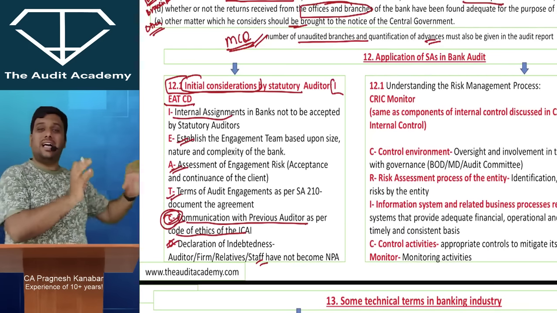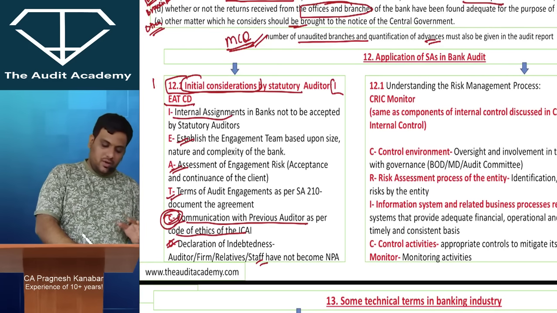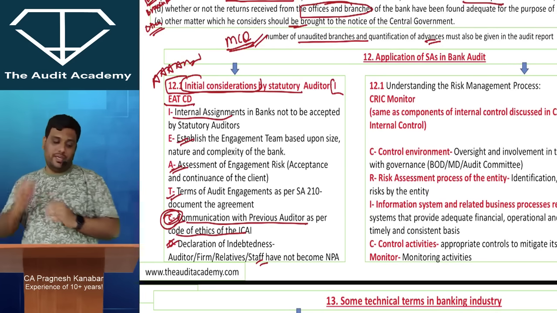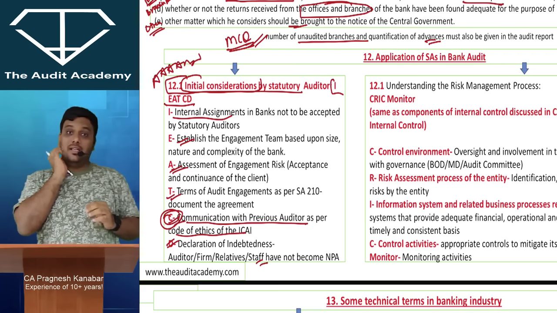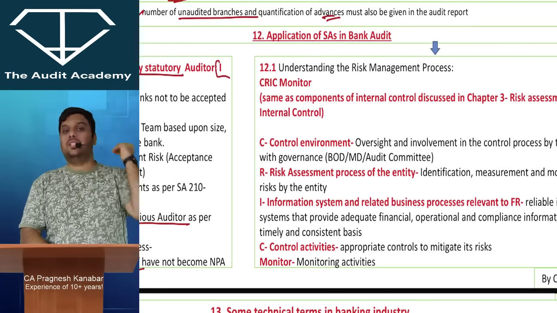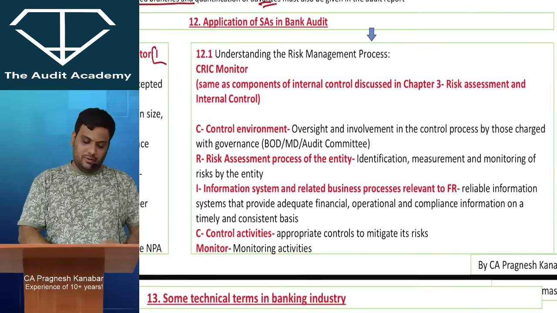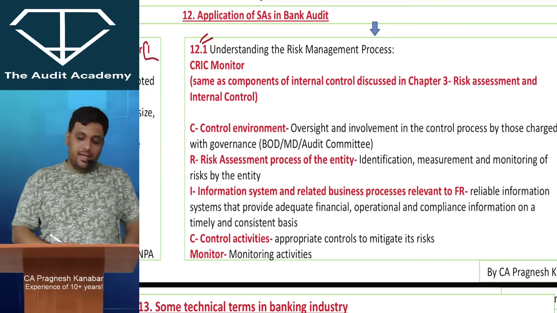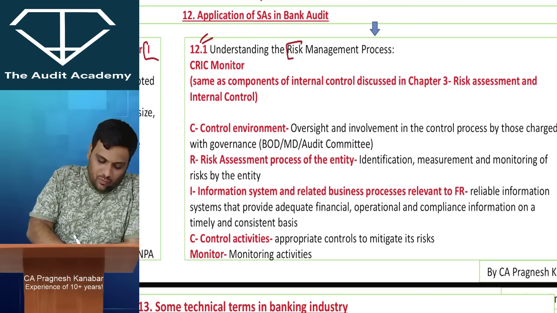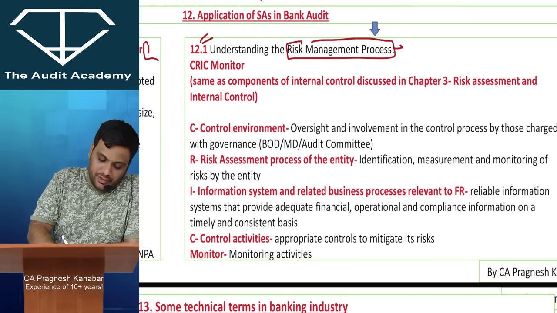At least note 2-3 points over here, because this is very important from the exam point of view: initial considerations by the statutory auditor. These are all those boring questions which can kill you in the exam, so please be careful. Next, understanding of the risk management process. What do you understand by risk management process? It is nothing but the internal control system.